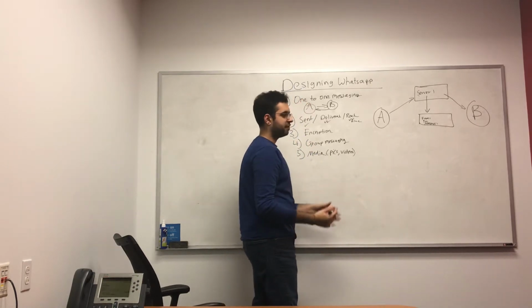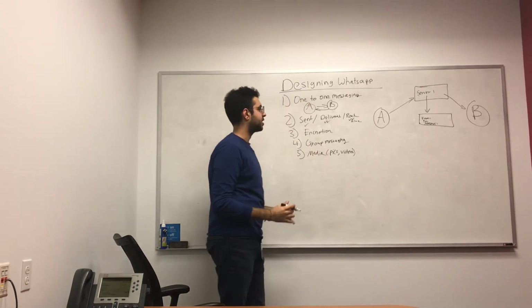So how do we know if a user is connected to our system? We haven't discussed that yet.